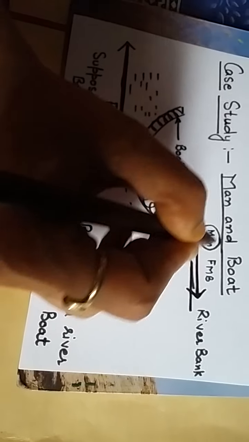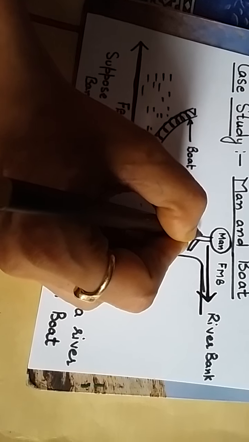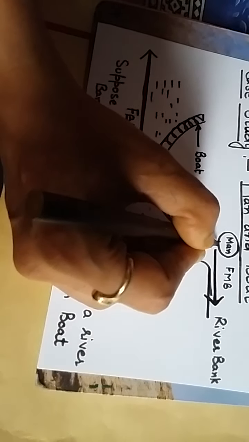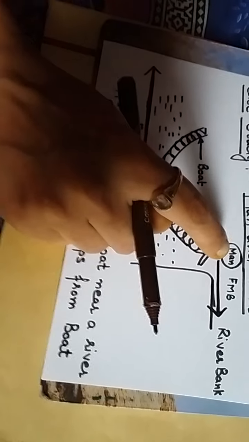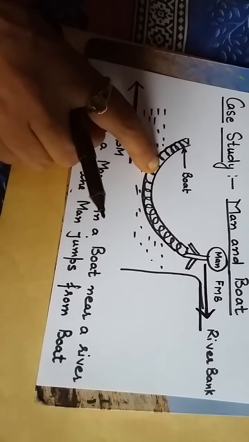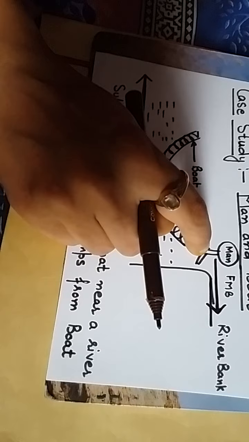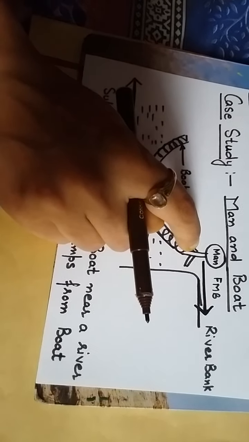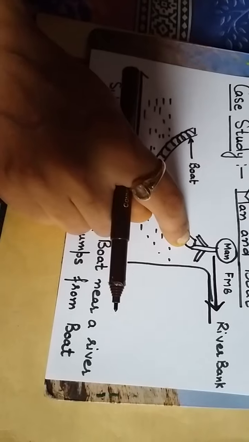So what is the total force on man, class? This is very important now because we will see the individual effect of forces on the man and the boat both. So the total force on man is only one force, and this force is applied on the man by this boat, okay? And this force is an unbalanced force, that is why the man jumps and comes in motion. Unbalanced external force, and this man jumps onto the surface.